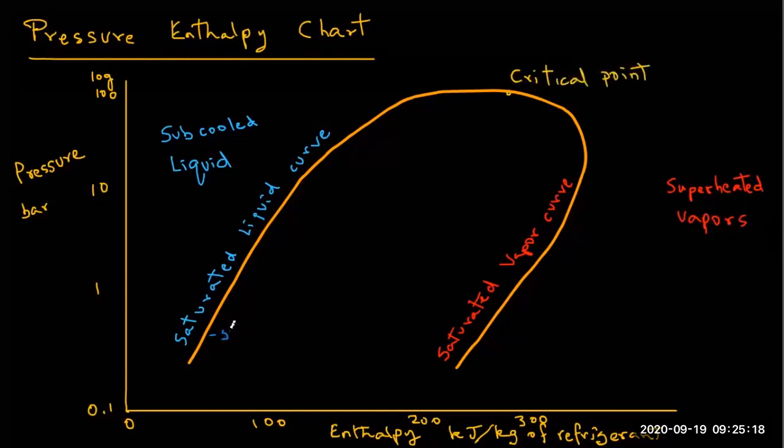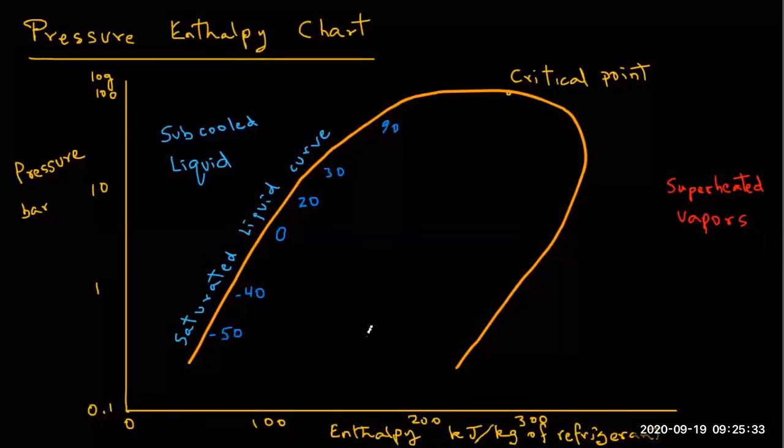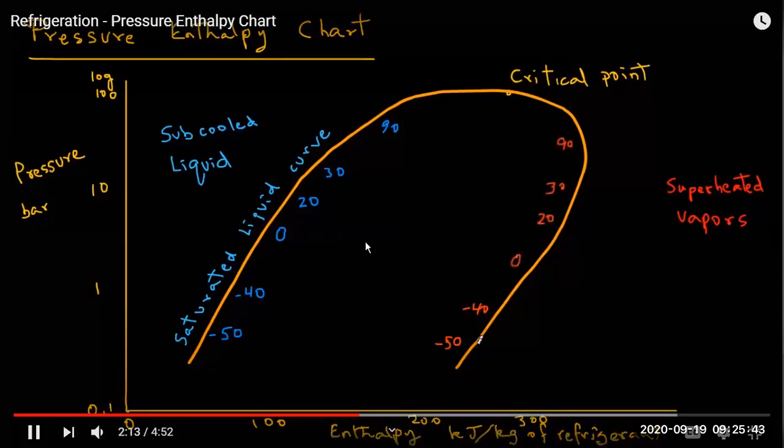At the top is the critical point, above which pressure or temperature the liquid and vapor cannot exist together. Then we have different temperature lines of the substance: -50, -40, 0, 20, 30. This is how we roughly draw the Mollier diagram or pressure enthalpy chart. So what is all this? We are seeing a liquid substance.